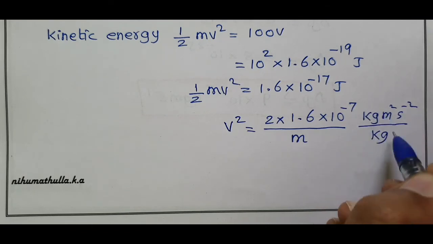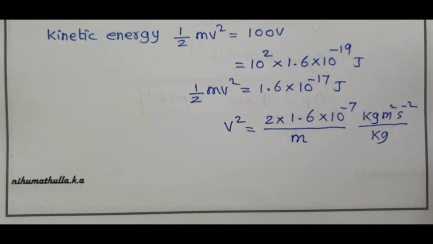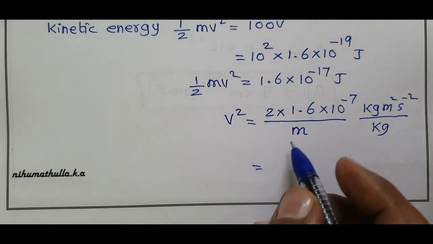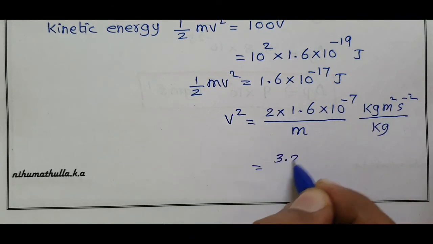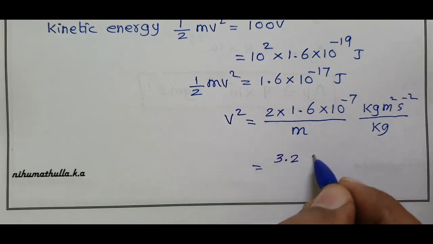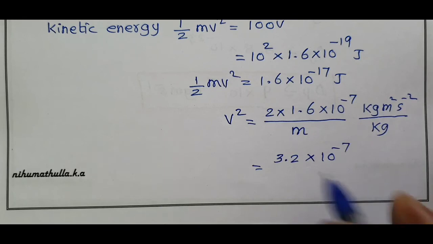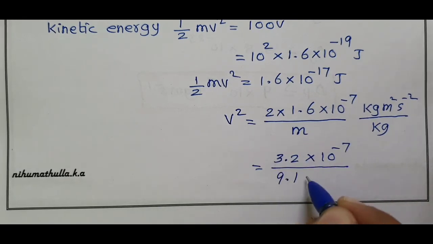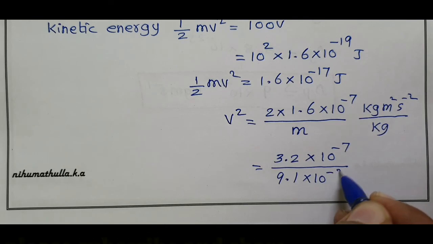When we cancel kilogram, the unit of v squared is meter squared second power minus 2. 2 into 1.6 equals 3.2, so 32 into 10 power minus 18 divided by the mass of the electron, 9.1 into 10 power minus 31.